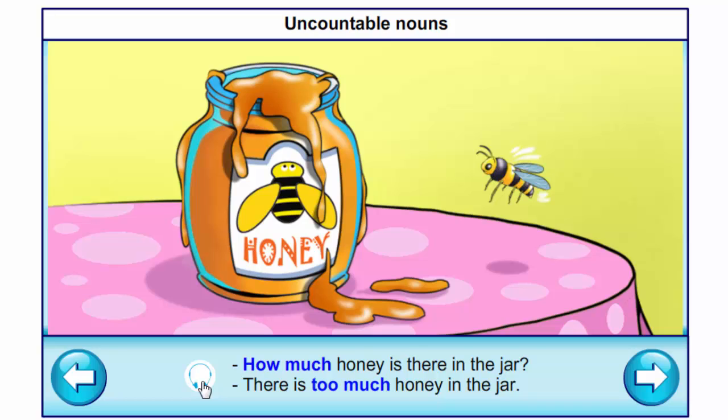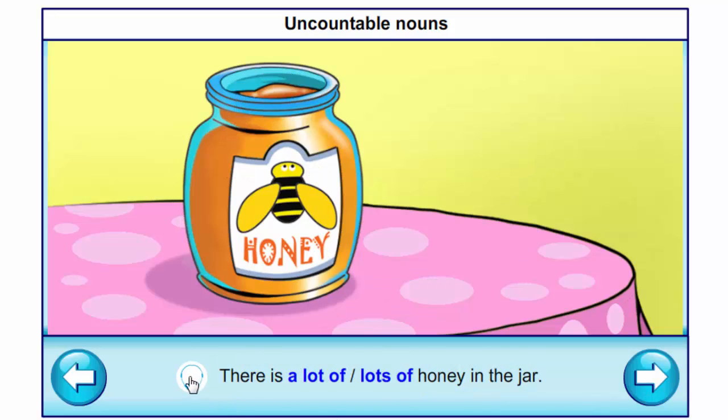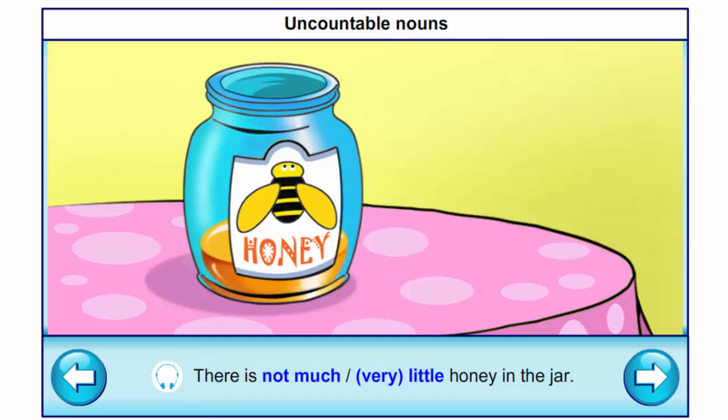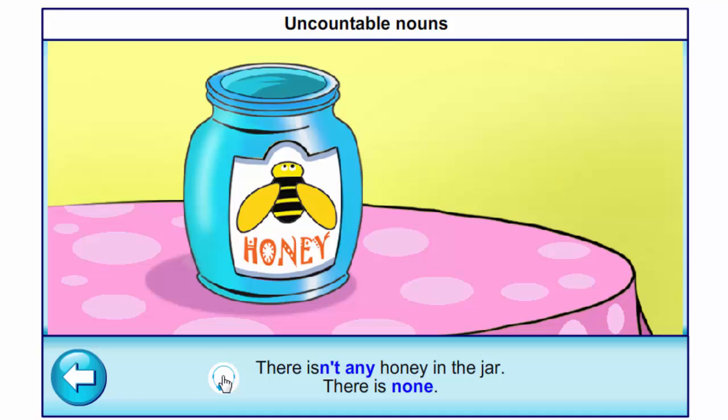How much honey is there in the jar? There is too much honey in the jar. There is a lot of honey in the jar. There is lots of honey in the jar. There is some honey in the jar. There is a little honey in the jar. There is not much honey in the jar. There is very little honey in the jar. There isn't any honey in the jar. There is none.